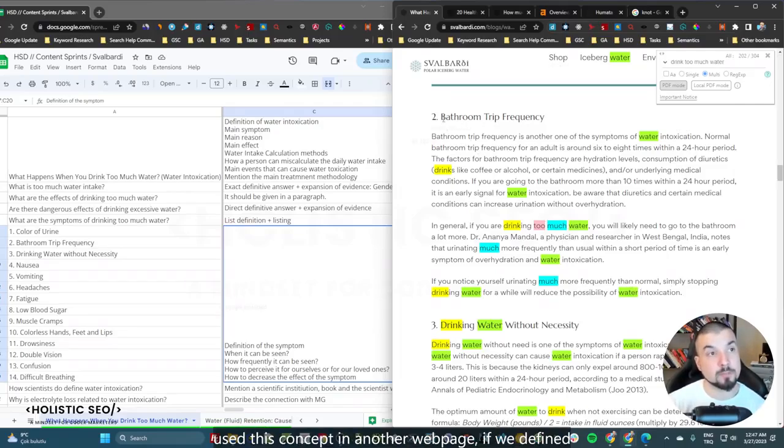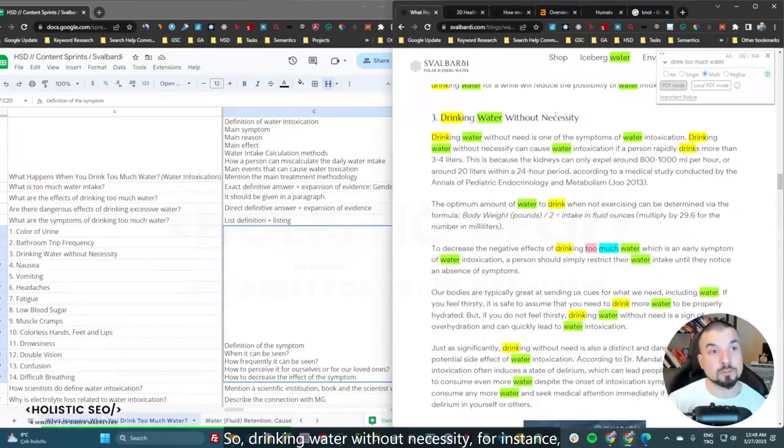But my main point here is, if we have used this concept in another web page, if we defined it, you will need to align the information and you will need to expand it further. If we have used it together with water intoxication or overhydration, or different types of benefits, harms, or risks, all these things will be evaluated together. The important thing here is giving the most relevant and contextually related section together with a specific macro context. In another macro context, you can use this specific section with a different type of distributional semantics and sequence modeling, and also semantic role labels as well.